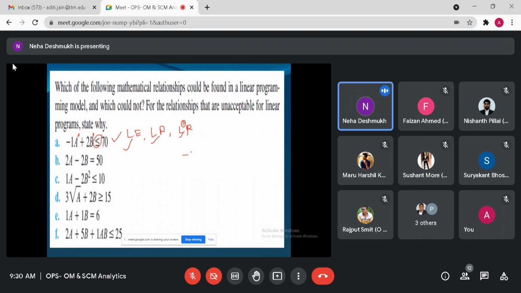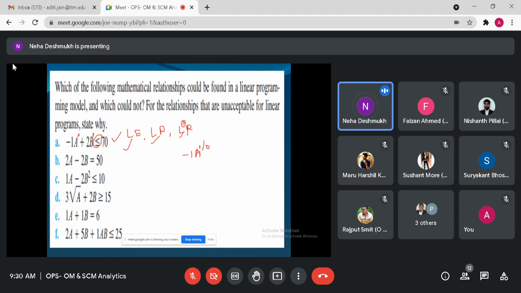When this type of representation is there, what is the power of a, 1 or 0? 1. But that power is not mentioned here, then why is it not 0? Because anything raised to 0 is 1. Exactly, because anything raised to 0 is equal to 1.